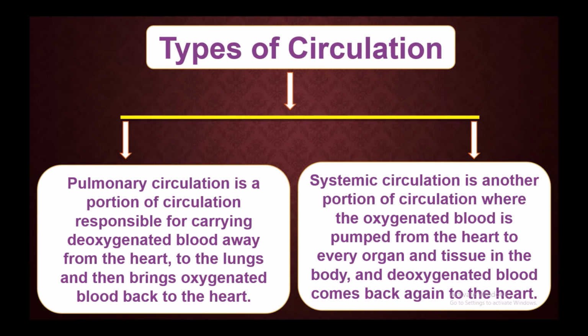And systemic circulation is another portion of the circulation where the oxygenated blood is pumped from the heart to every organ and tissue in the body, and deoxygenated blood comes back again to the heart.